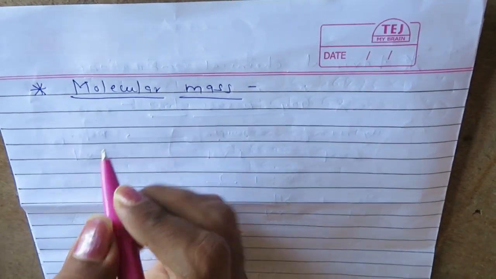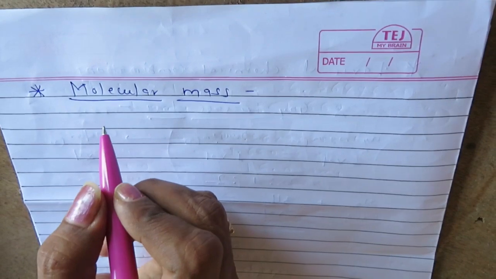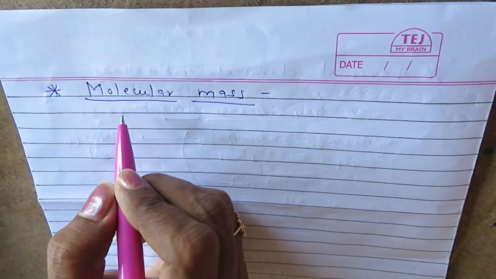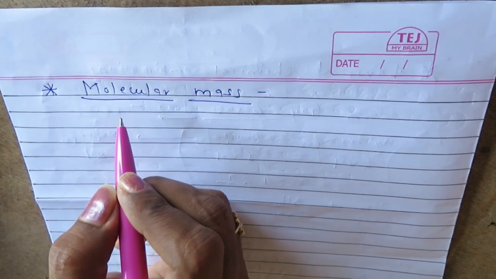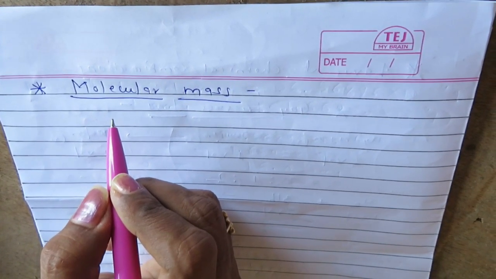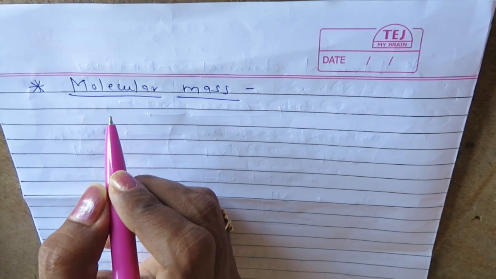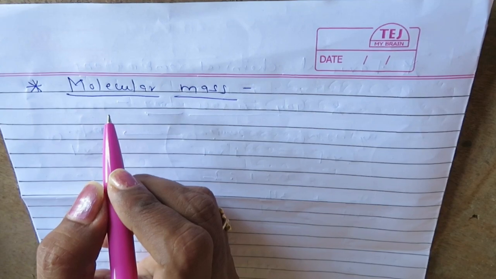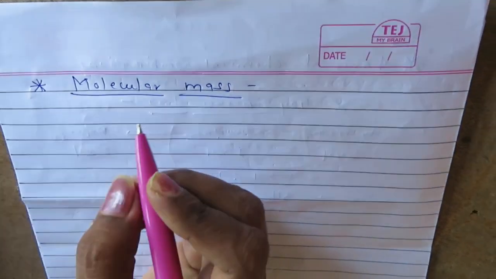Now the next concept is molecular mass. Molecular mass is nothing but the mass of molecules, and you know that a molecule is made up of different atoms. When atoms combine in a definite proportion, then they form a molecule, and if we know the mass of each atom, that is the atomic mass, we can find out the molecular mass. So I will calculate by taking an example of carbon dioxide.